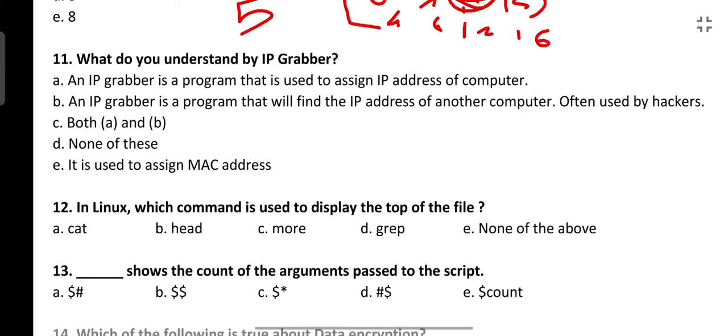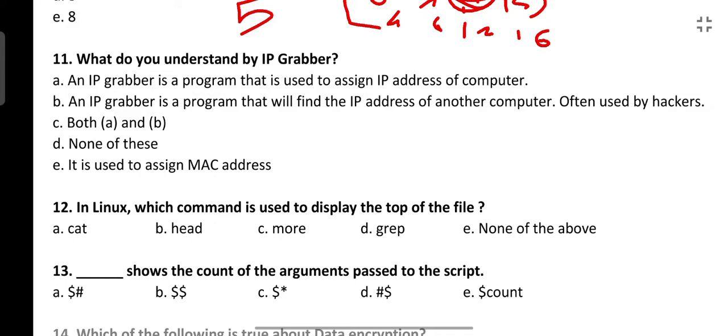Next is, what do you understand by IP grabber? What is IP grabber? IP grabber is a trick or a hacking technique to find the IP address of any computer. It is a kind of link the hackers use to generate, and as soon as you click on that link, the IP address will be known by the person who has created that link. So that is the IP grabber.